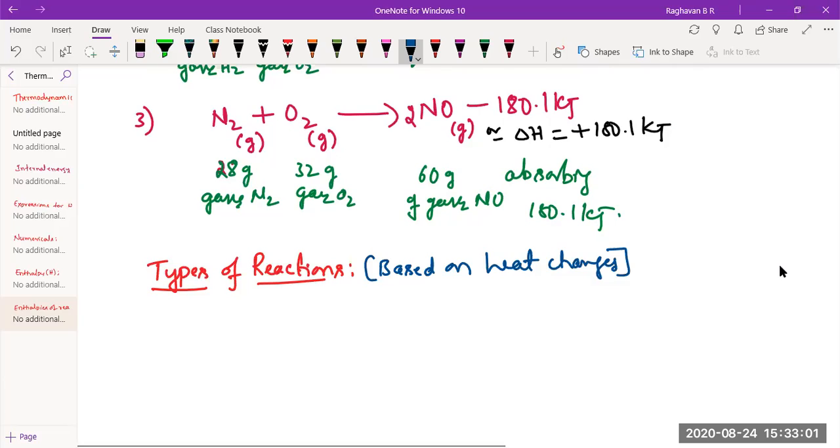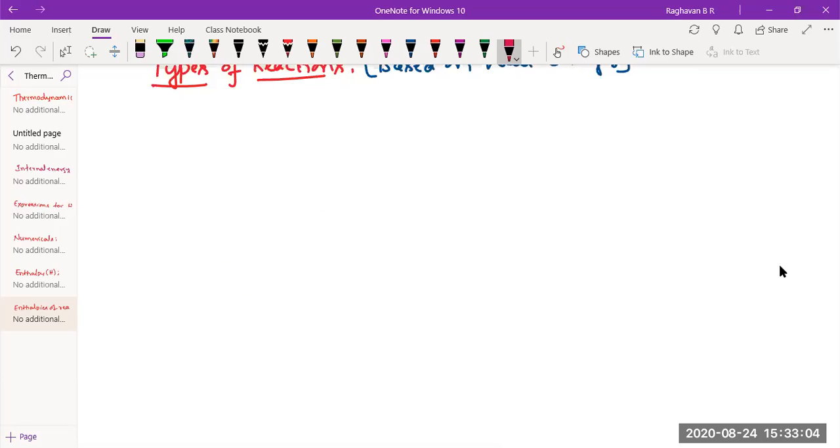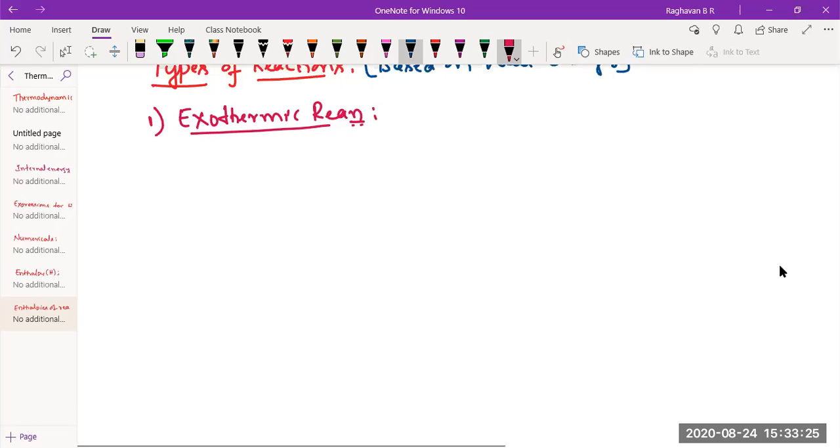There are two types of reactions. Exothermic reactions. What is an exothermic reaction? An exothermic reaction is one where heat is liberated. The reaction which proceeds by liberating heat is called an exothermic reaction.